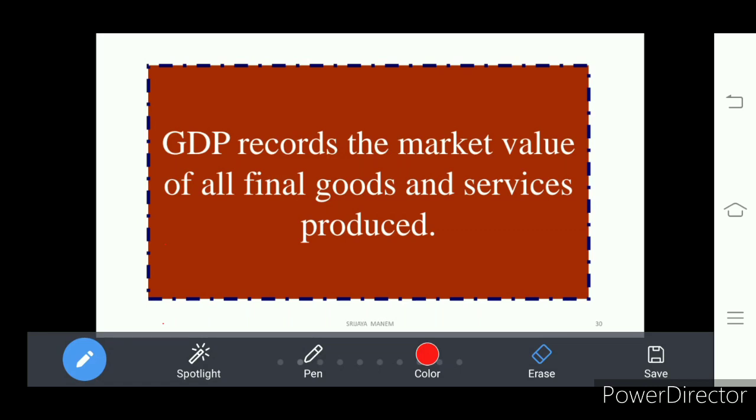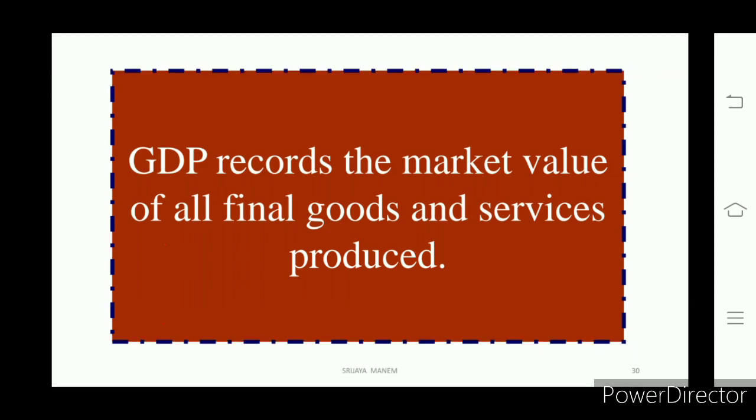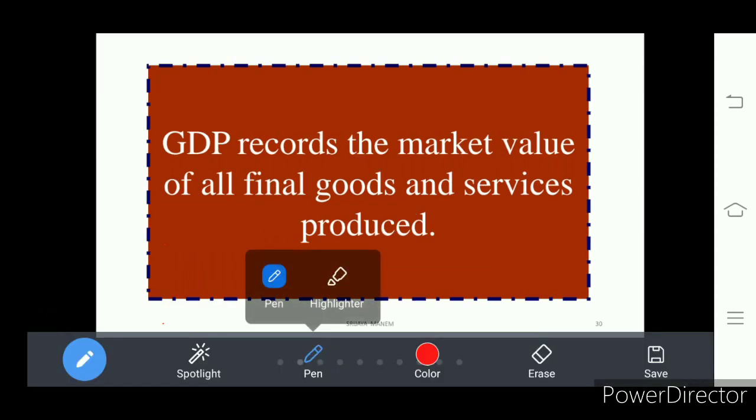Intermediate goods are under process of producing the goods. Final goods are finished products. So if you take the value of intermediate goods, it becomes adding twice. That means double counting the value of the goods. So economists suggested to take the value of all final goods. Which goods?